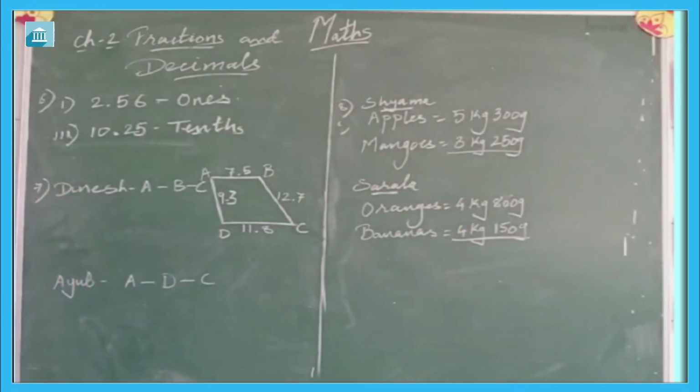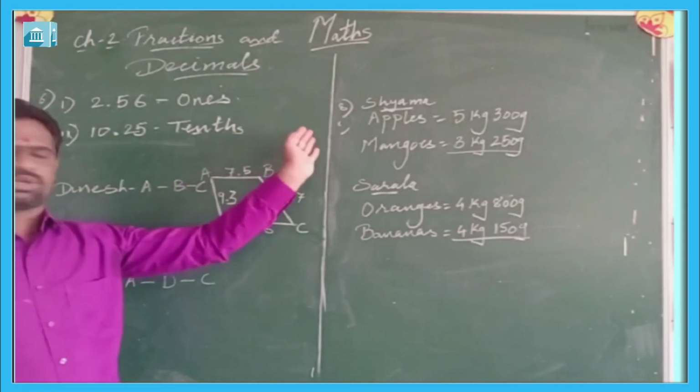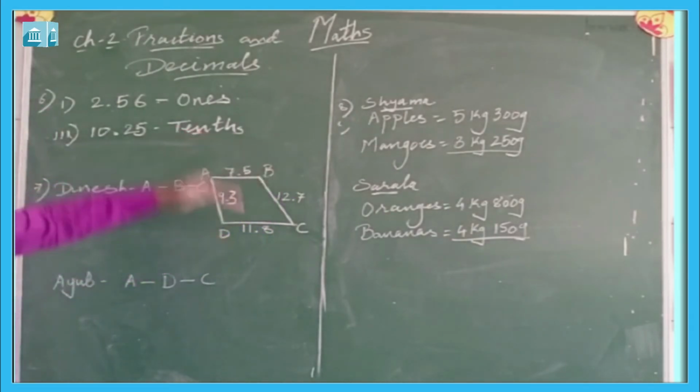First we need to find out the distance traveled by individual, that is first we need to find out the distance traveled by Dinesh.